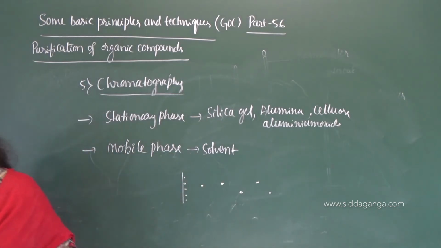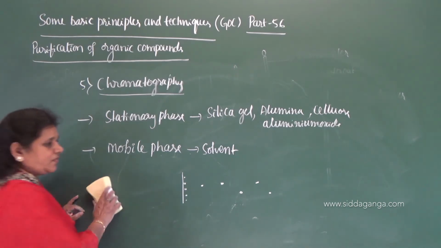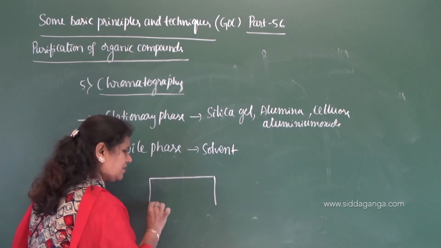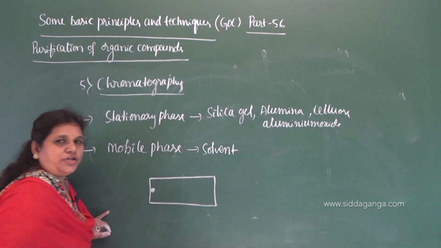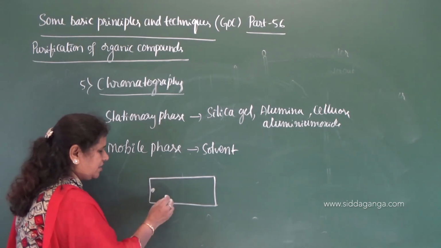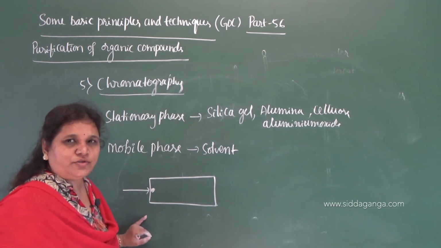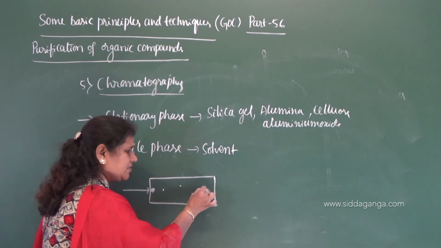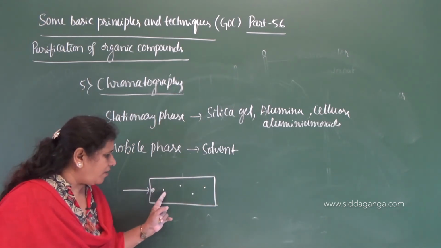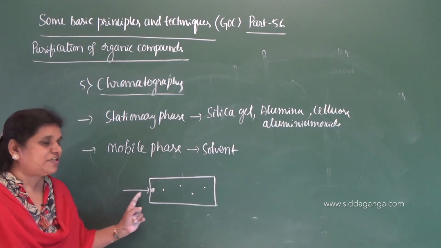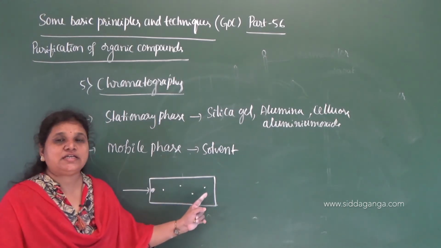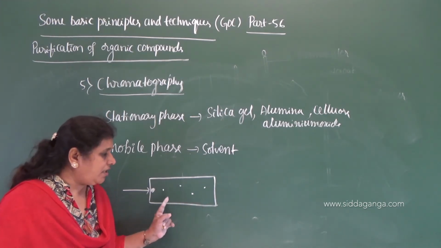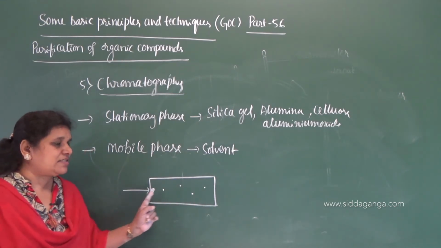Here also, the stationary phase which contains, see here, this is the stationary phase in which we have a mixture to be separated. When mobile phase is passed through this stationary phase, it separates the components present in a mixture in this way. So the components in the mixture get separated under the influence of this mobile phase, and this separation is based on the movement of individual components in a stationary phase under the influence of mobile phase.